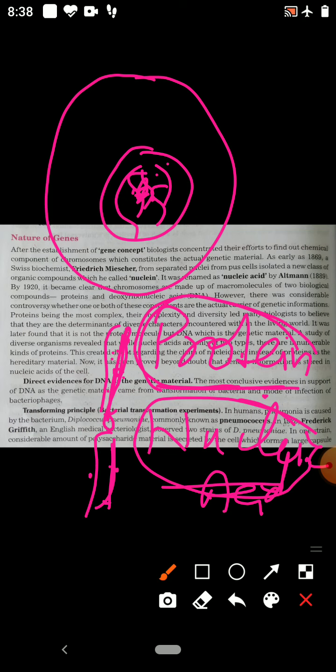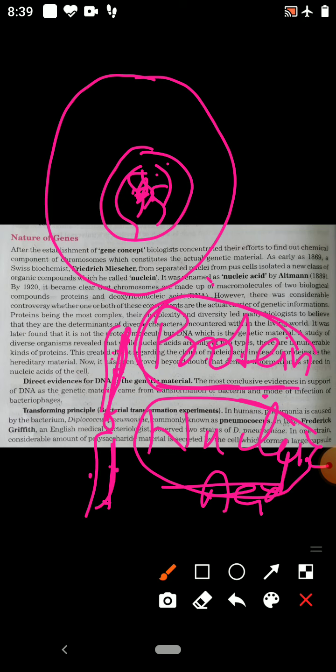Some scientists said protein is the genetic material and some said DNA is the genetic material. But DNA is the genetic material because DNA carries all the criteria for the genetic material.